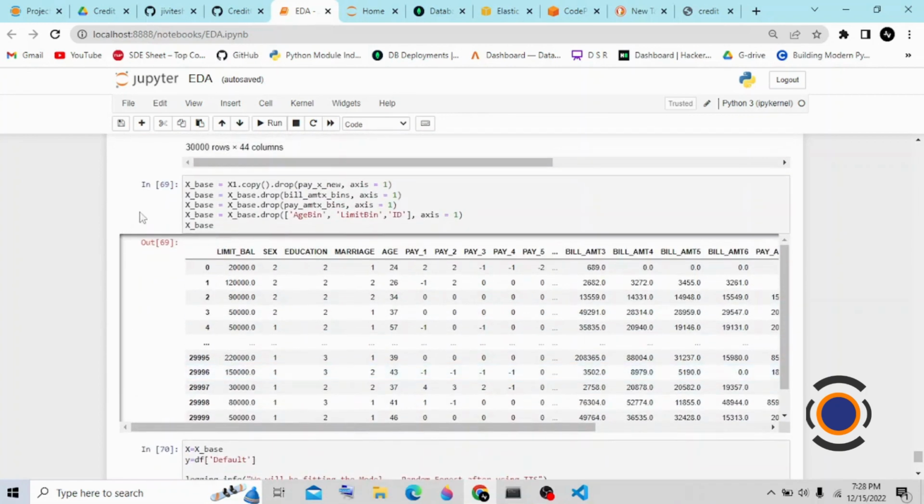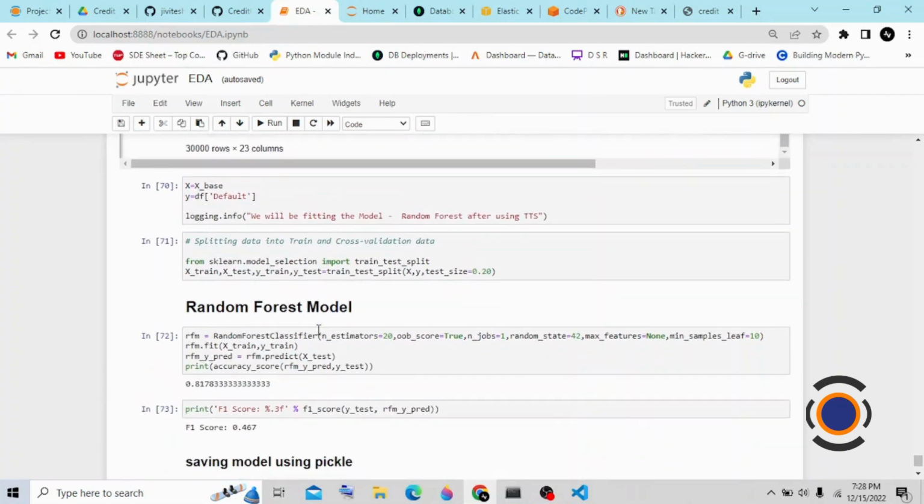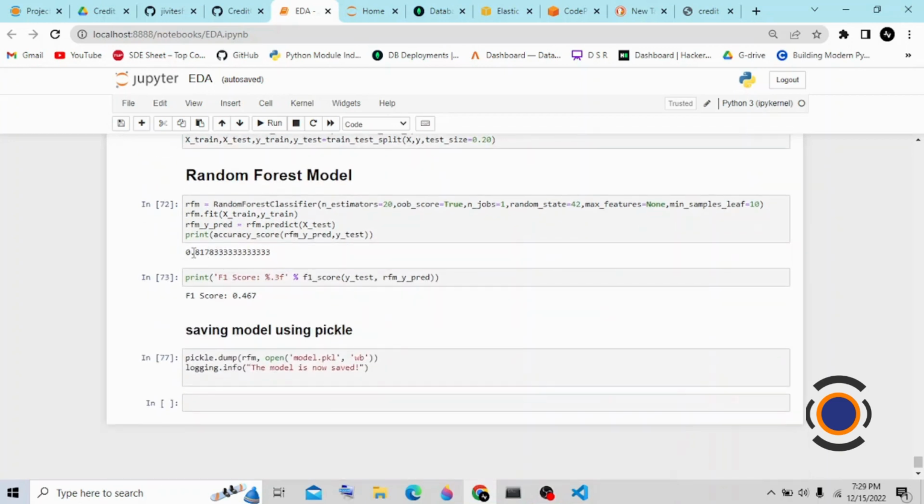After all this feature engineering, I used machine learning algorithms for my project. In this project, I use the random forest algorithm. Before using random forest, I tried various algorithms like XGBoost and AdaBoost, but I got higher accuracy with the random forest algorithm. So I decided to go with random forest, where I got 81% accuracy.